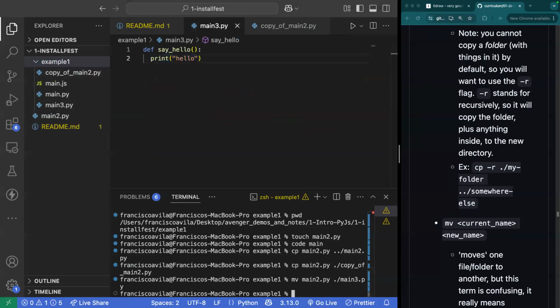Can anybody walk me through how I would do that? Other than Nick? You've gone quite a bit, Nick. Could you repeat the question, please? Yeah, I want to move the file main2.py inside of the example1 directory.